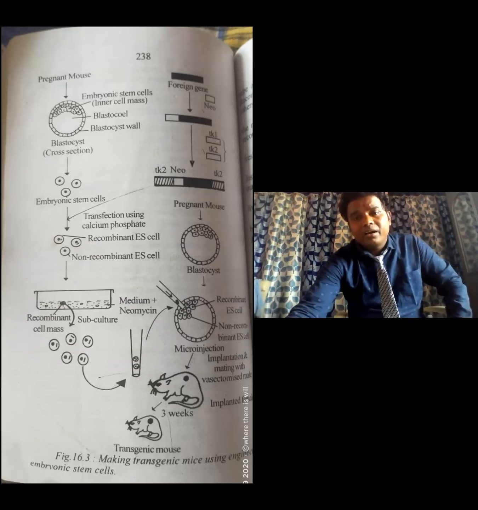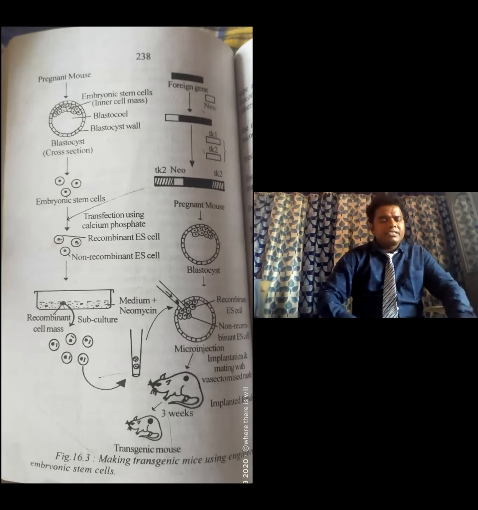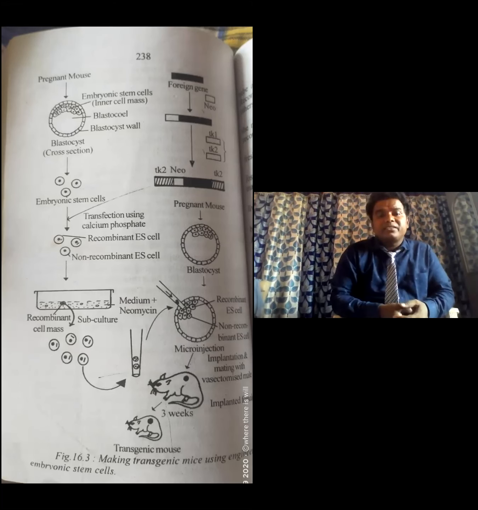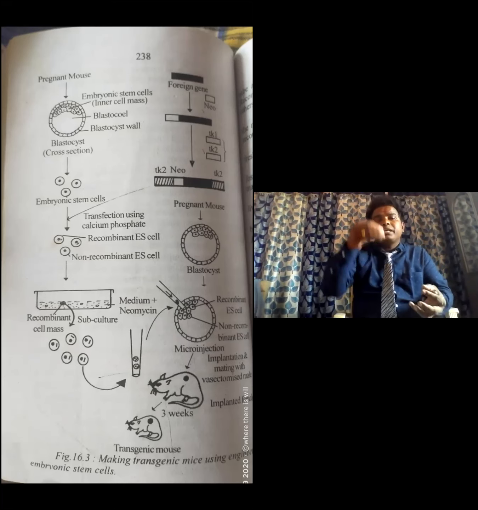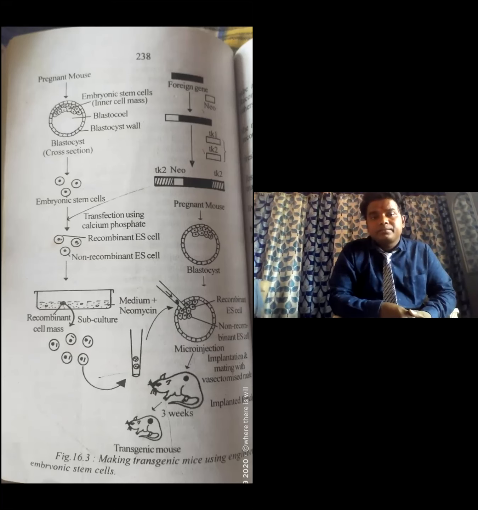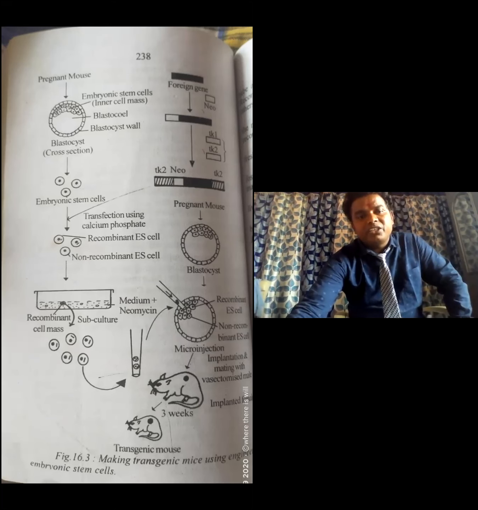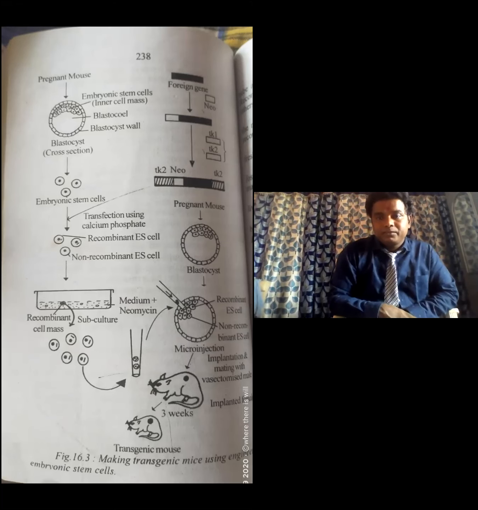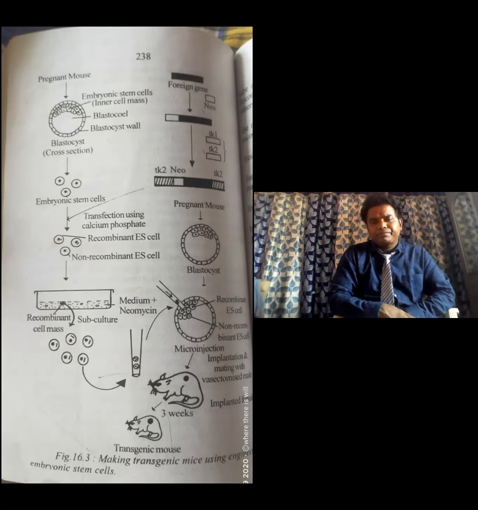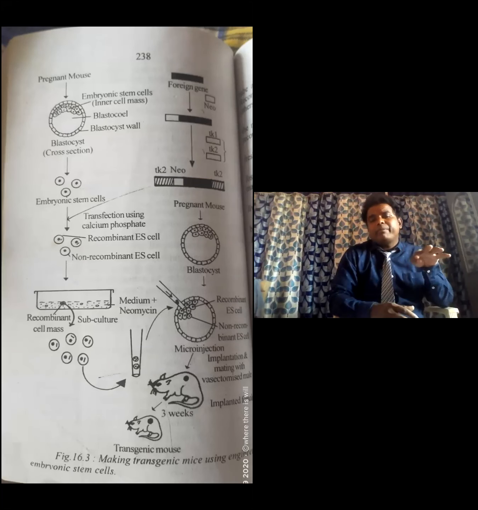These foreign desired genes are inserted into embryonic stem cells, that means the transfection method, transfecting using calcium phosphate.